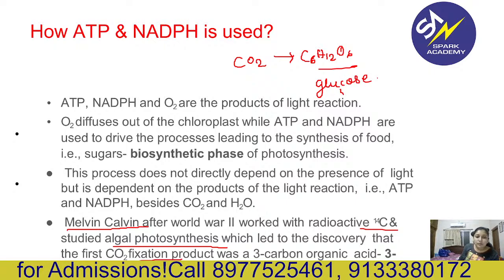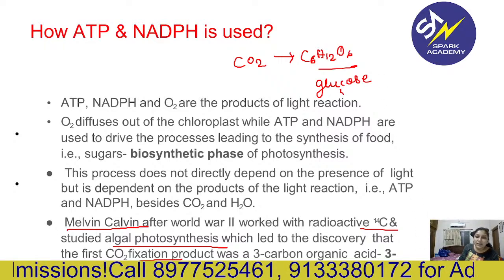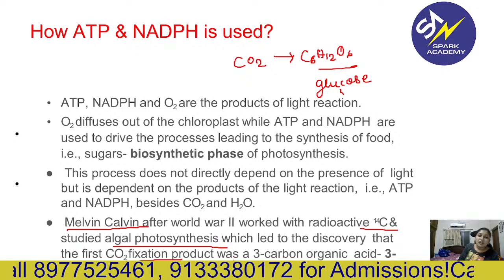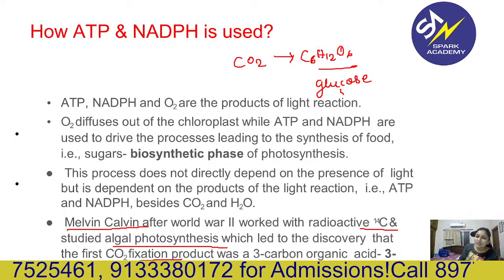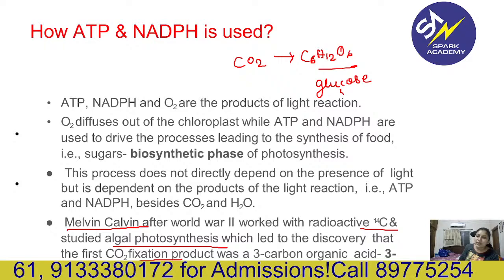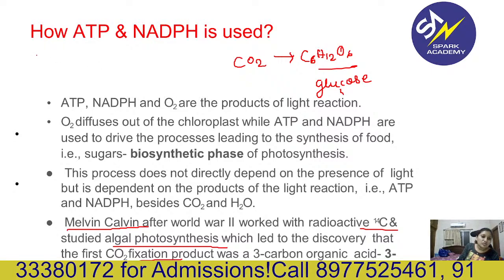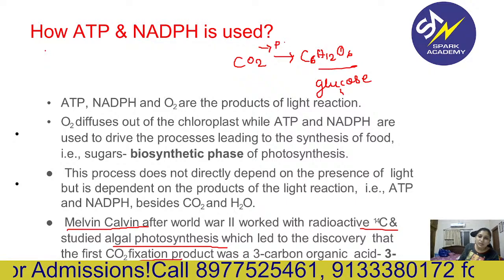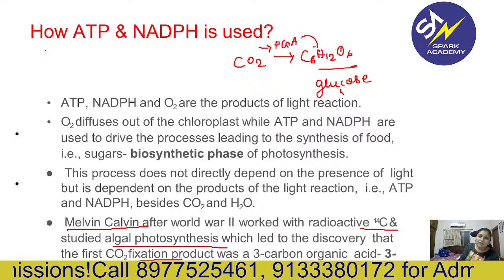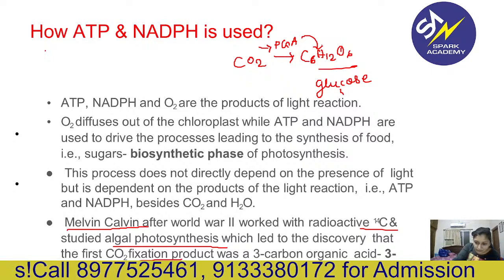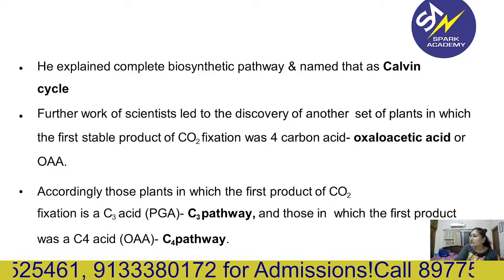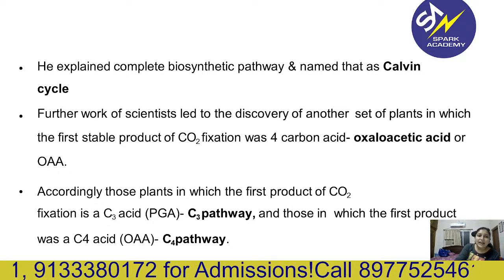The product was a 3 carbon organic compound. The first product of this carbon dioxide fixation is a 3 carbon organic acid, that is 3 PGA. So CO2 is fixed by the first step as 3 PGA, and then finally it is converted to glucose. He explained a complete biosynthetic pathway and named it the Calvin cycle.